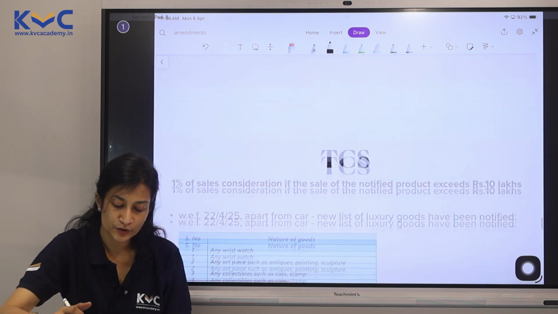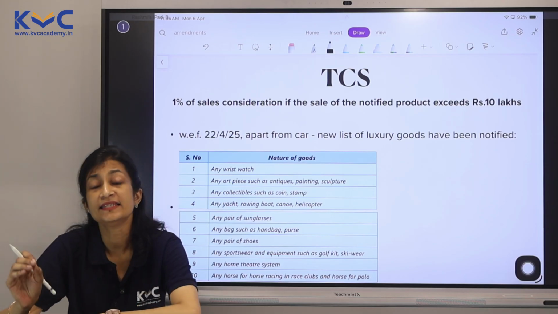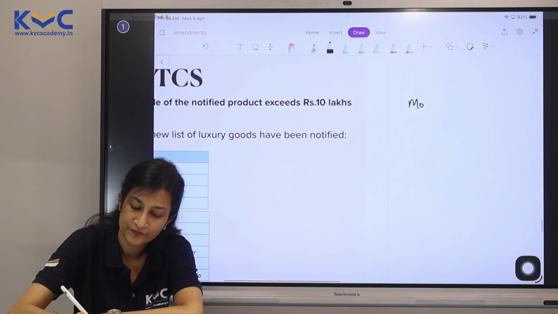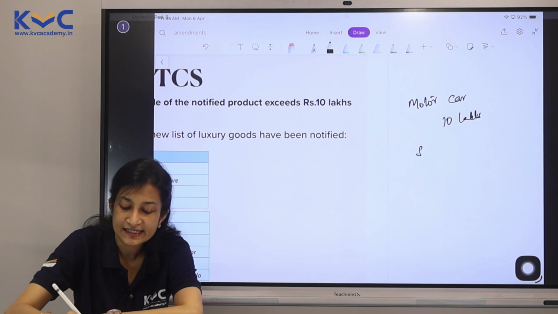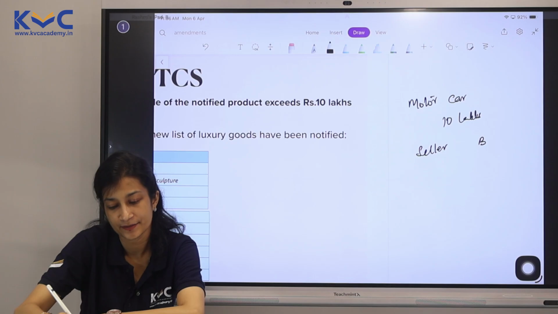Let's move on to the next one, which is TCS. If you recall, TCS has one provision where it says if a motor car with a value exceeding rupees 10 lakhs is being sold, the seller will have to collect tax from the buyer.